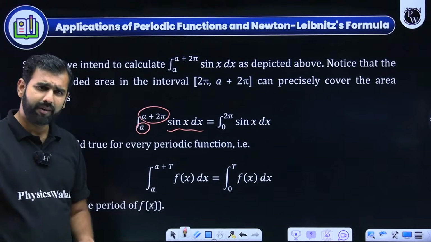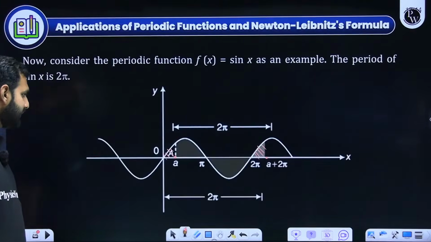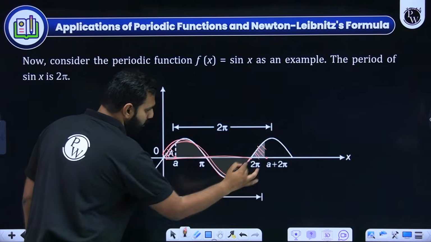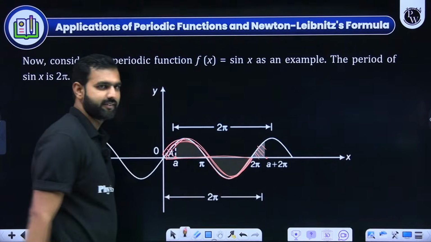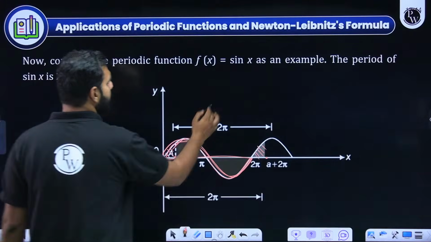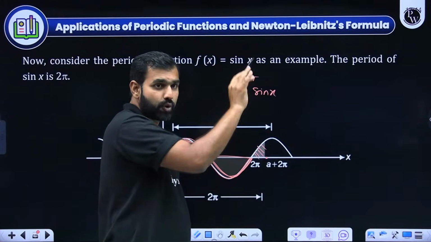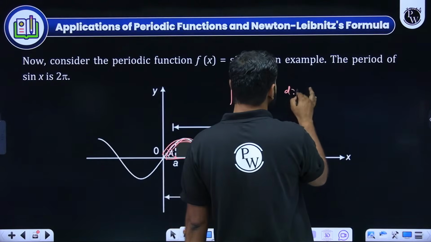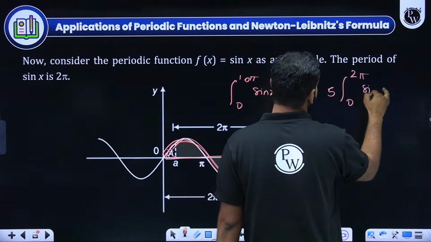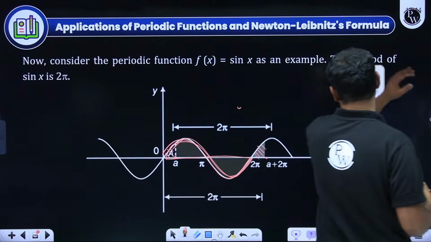Let me make a correction. I think previously, maybe just before one slide, I said sin x has a period pi. No, sin x has a period 2 pi, because I hope you can see 0 to pi and then pi to 2 pi. So this region keeps on repeating after every 2 pi distance. So my mistake, I mistakenly said the period was pi, and I was talking about 0 to 10 pi sin x. In that case, you don't write it as 10 times 0 to pi sin x. Please correct that. Here, it should be written as 5 times 0 to 2 pi sin x. Everybody getting it? Because the period of sin x is actually 2 pi, it's not pi. Thank you so much for correcting that if you have noticed it.